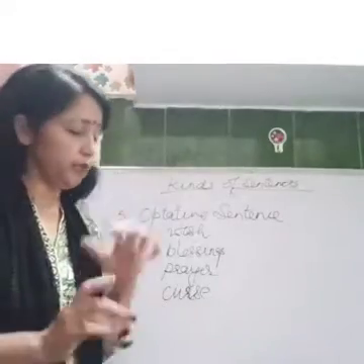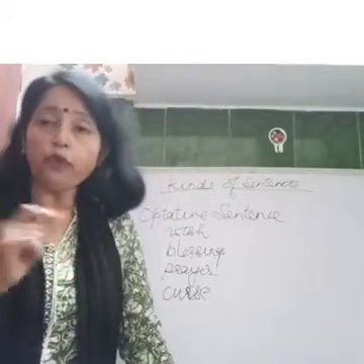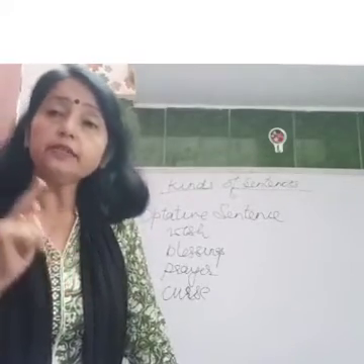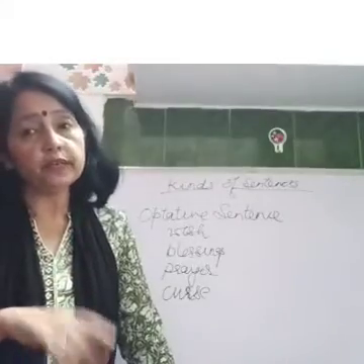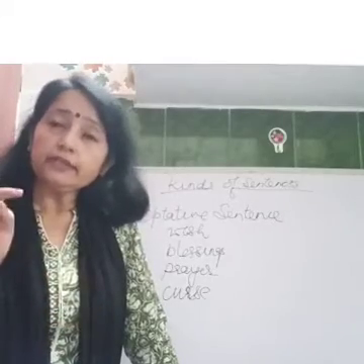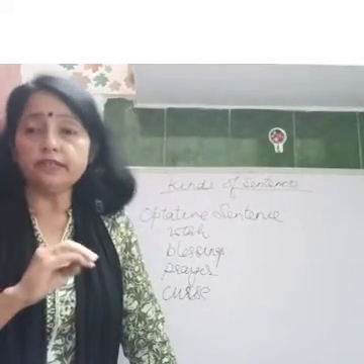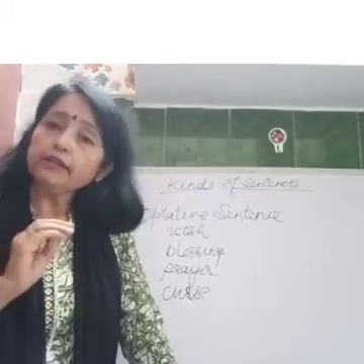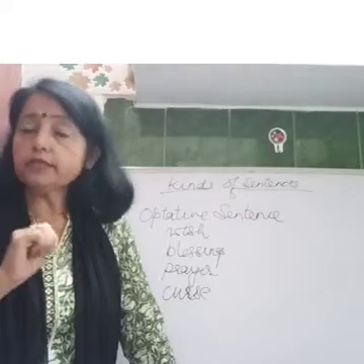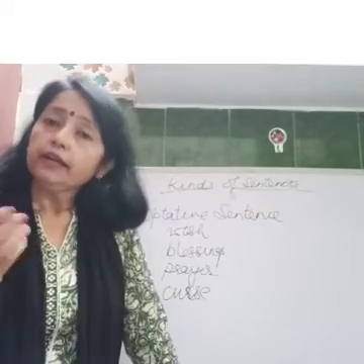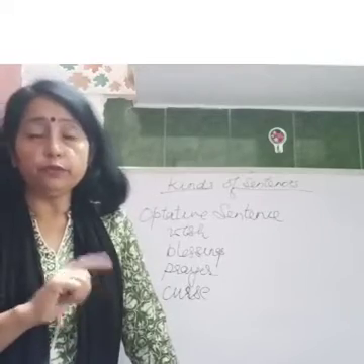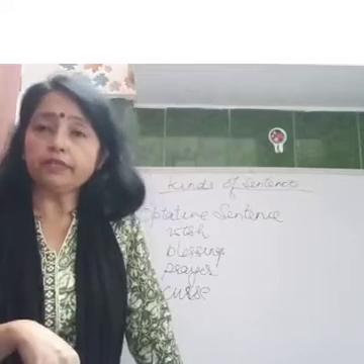Now let us have a quick revision of what we have done today. That is sentences. A sentence means a group of words which gives you a proper sense, a proper meaning. It has 5 types. First, declarative, which declares something, and it has 2 parts, affirmative and negative. I have already explained what is affirmative and what is negative. Then second comes interrogative, which asks questions. A question mark is needed here, and it starts with a capital letter.